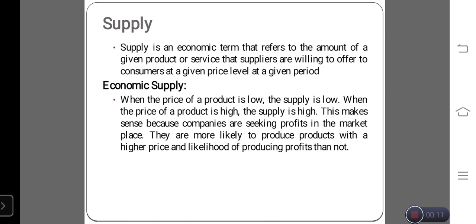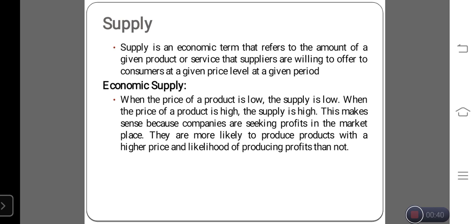Generally, supply is an economic term that refers to the amount of a given product or service that the suppliers are willing to offer to consumers at a given price in a given period. Generally, supply means we are ready to deliver the finished goods to the consumer at a given price in the market. Economically, when the price of the product is low, the supply is low. When the price of the product is high, the supply is high.